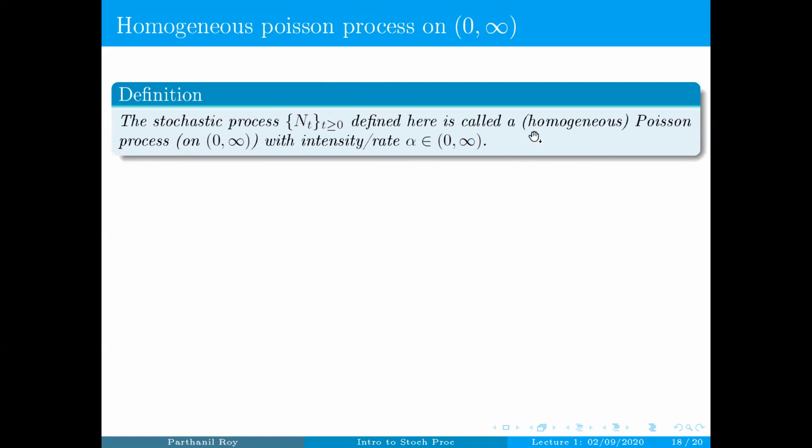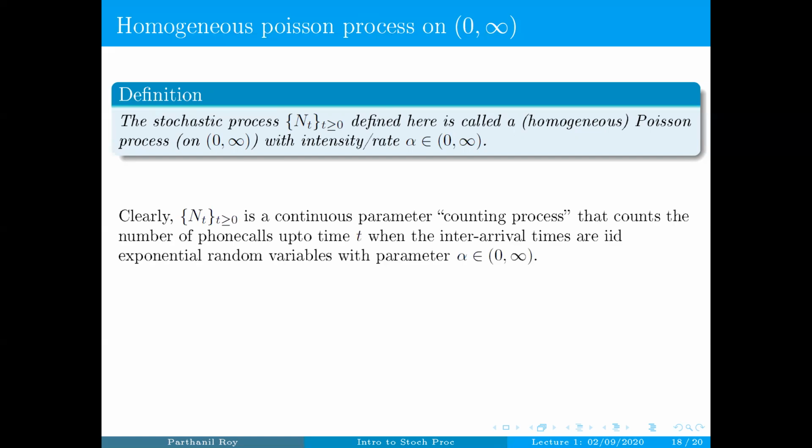Many times we'll just drop the word homogeneous and also the phrase on 0 infinity. We'll just say N_t is a Poisson process to mean N_t is a homogeneous Poisson process on the positive real line. This is clearly a continuous time stochastic process. It counts the number of arrivals of phone calls up to time t. It's what is called a counting process. So it counts the number of phone calls up to time t when inter-arrival times are IID exponential random variables with parameter alpha, which is strictly positive.